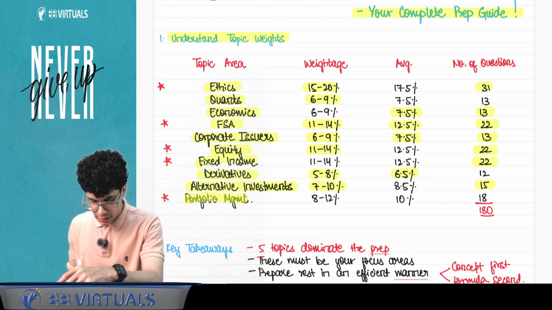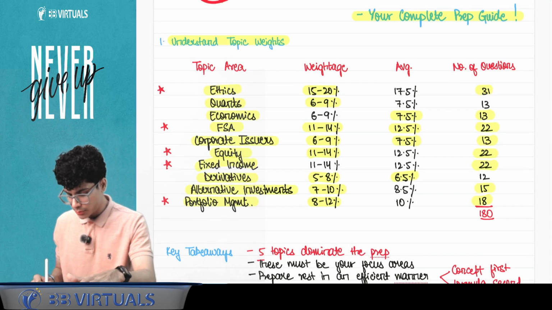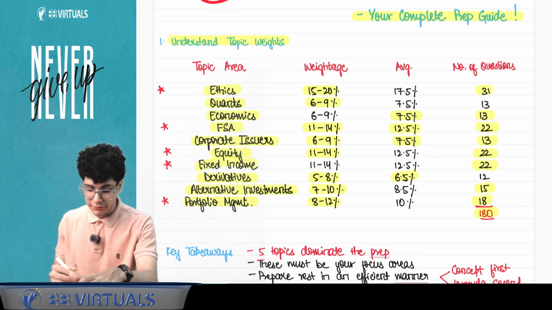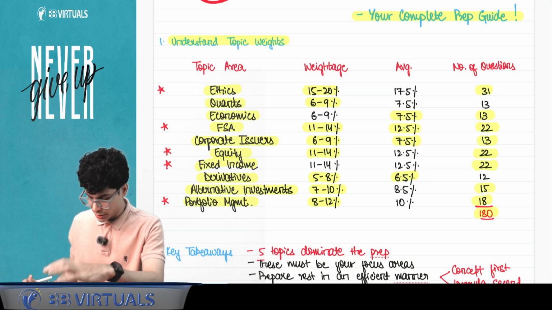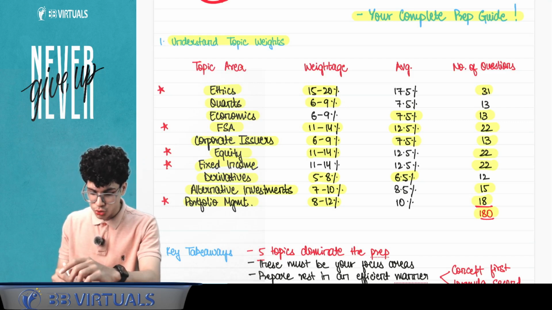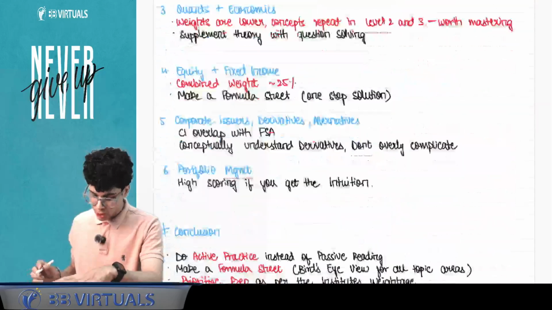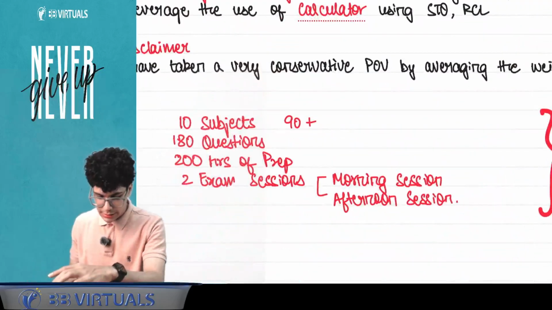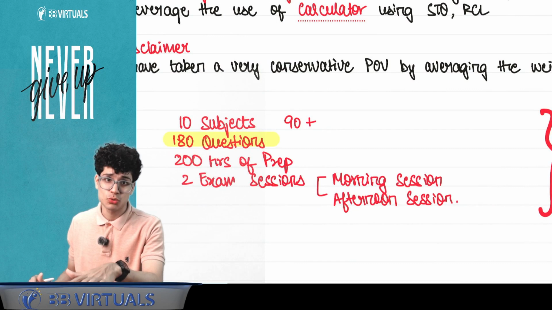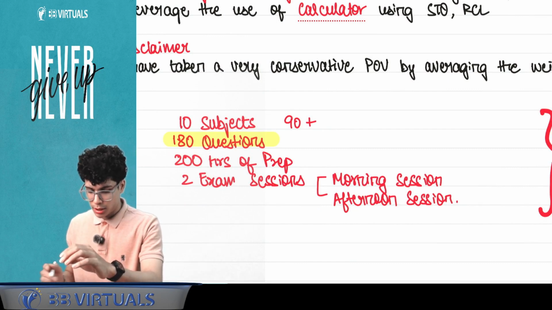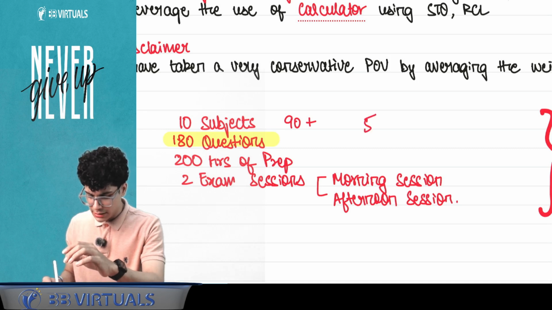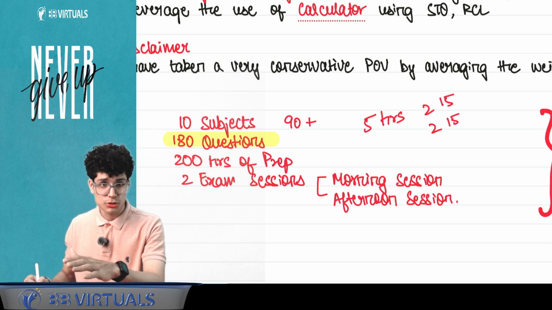And lastly is portfolio management that holds about 8 to 12 percent weightage, and it has about 18 questions. So it sums up in totality we'll have to solve 180 questions. Okay, before this I'll also share how your exam will look like. So sir, there are almost 180 questions that you will have to solve in the exam. It is almost a 5 hour exam, where one session is 2 hours 15 minutes and then the second session is 2 hours 15 minutes.